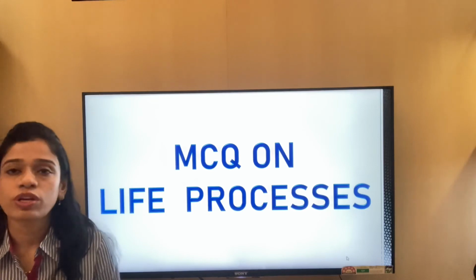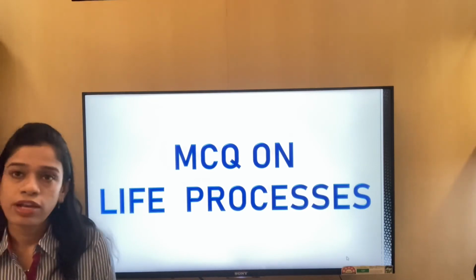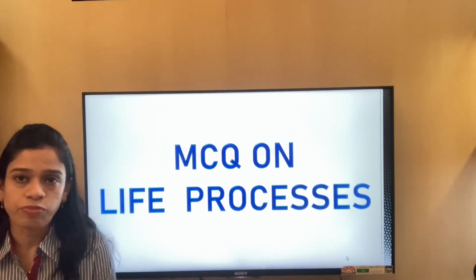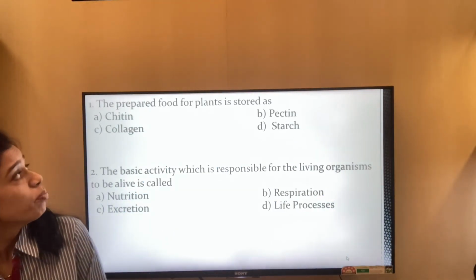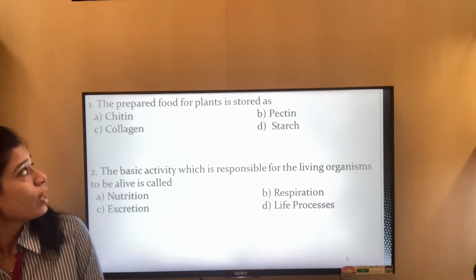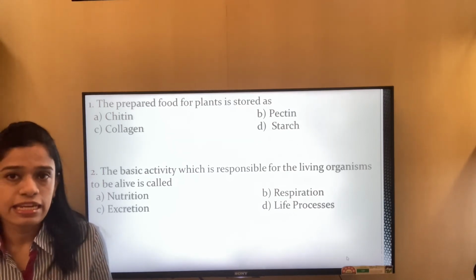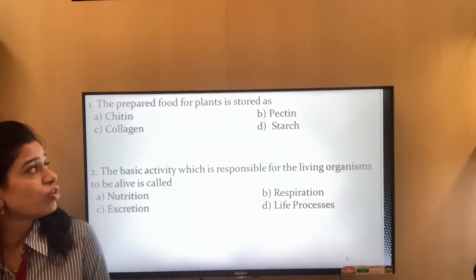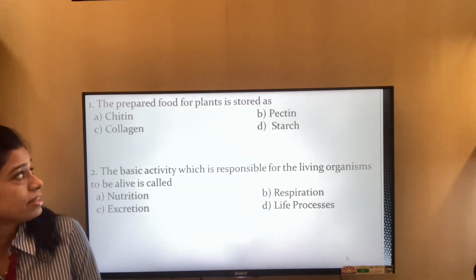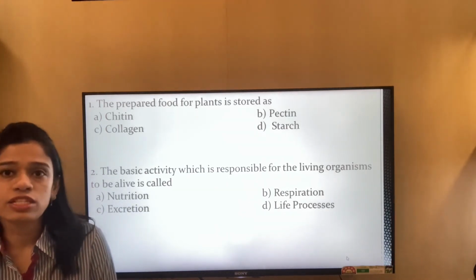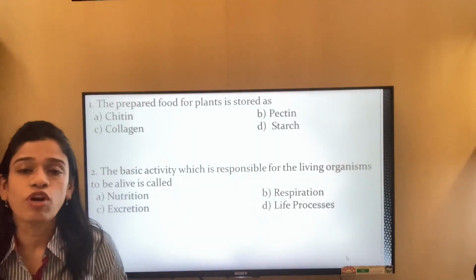So today we'll be talking about the MCQs on life processes. Now let's start with the MCQs of life processes. The first question is, the prepared food for plant is stored as, this is a very easy question. The prepared food for the plant is stored in the form of chitin, pectin, collagen, or starch. It is stored in the form of starch.